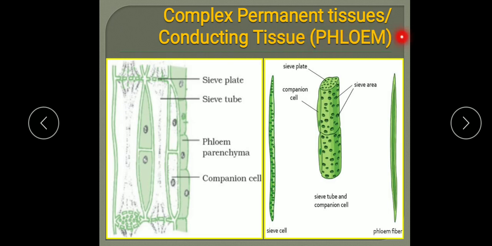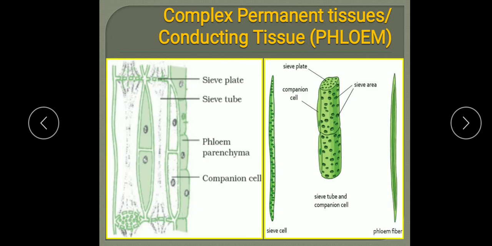Phloem is the food conducting tissue of the plant, and unlike xylem, materials can move in both directions in phloem, because in xylem it is one direction from root to the different parts, but phloem distributes food in all directions. It is responsible for the downward movement of the food prepared in the leaves to all parts, also upward there.